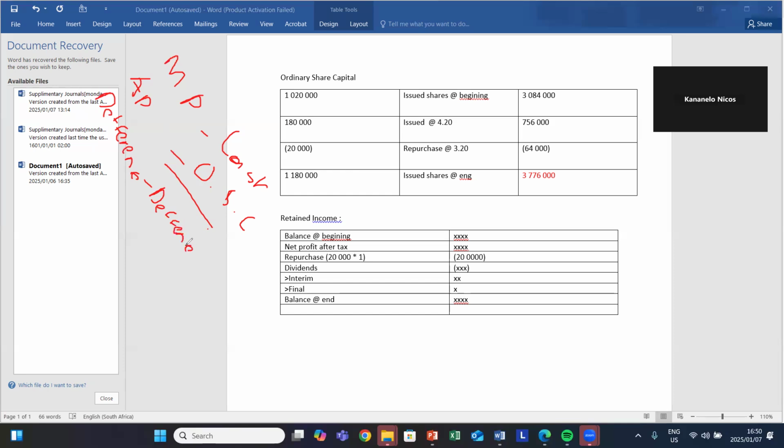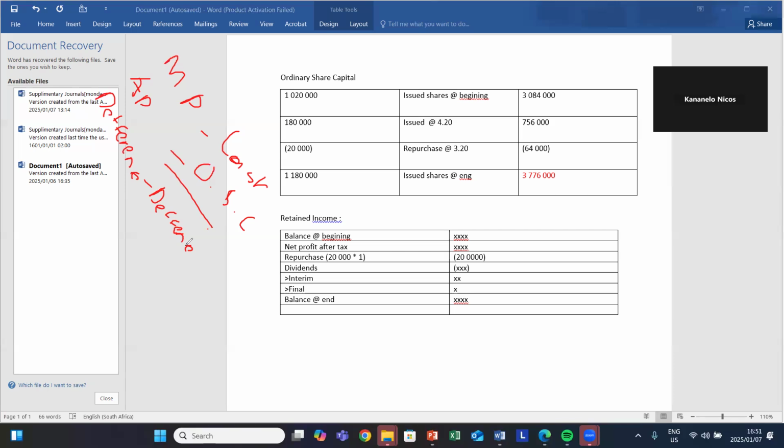So this thing, I want you to always memorize it, don't just memorize it, know it by heart. Especially when it comes to retained income. See, when it comes to repurchase, which price did they provide you with? Did they provide you with the market price? Did they provide you with the average price or what? Be vigilant about the price which they provided you with.